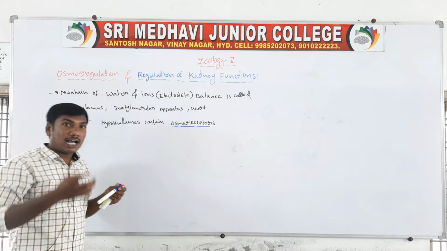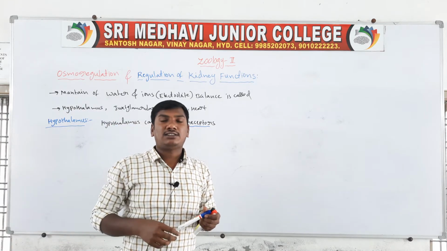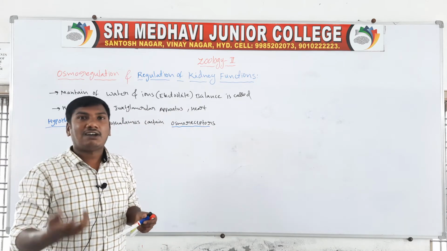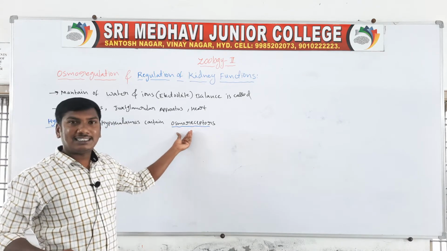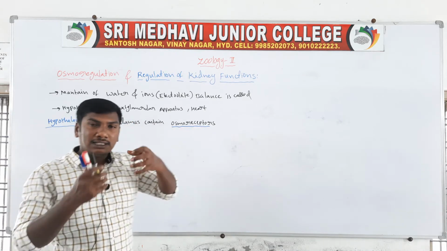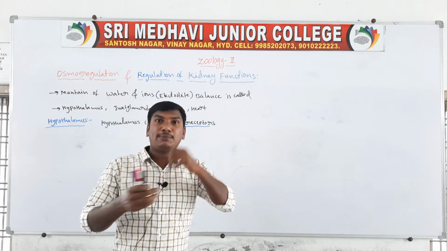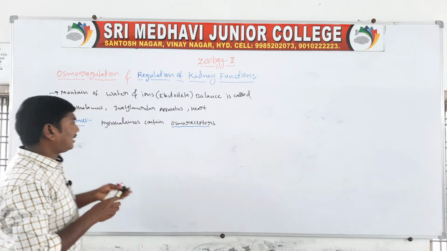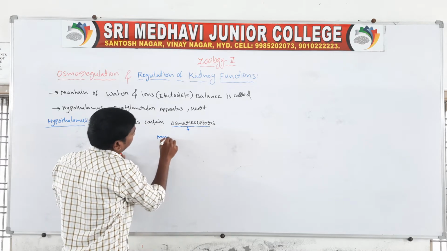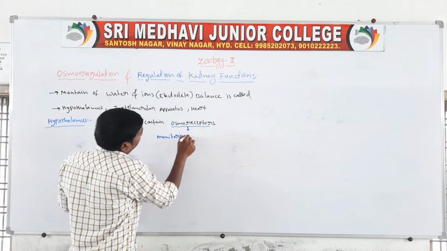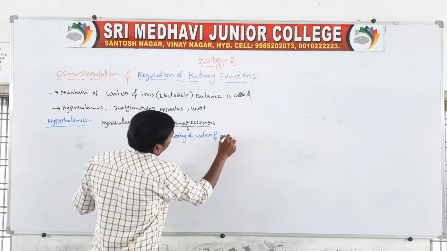These osmoreceptors monitor the body fluid levels, the ionic and water balance. The osmoreceptors are present in the hypothalamus, and they monitor the balance of water and ions.